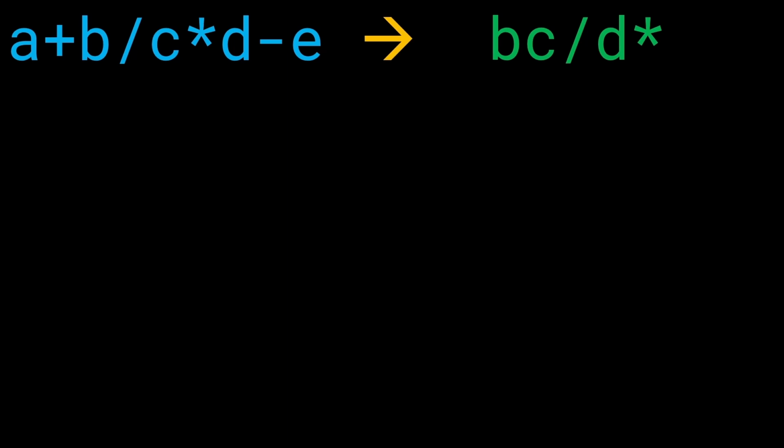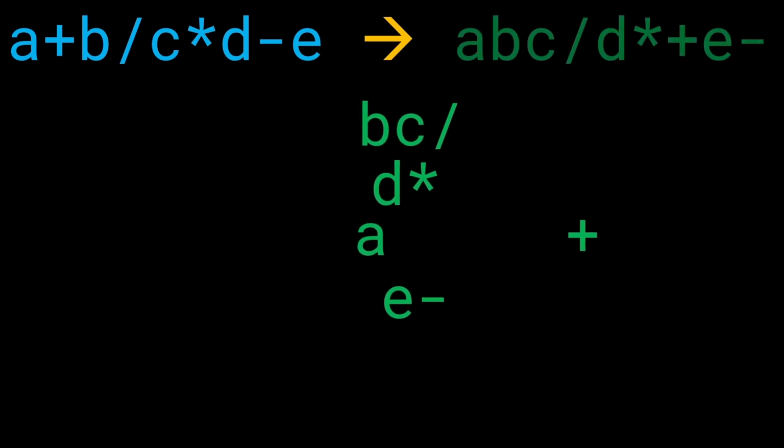All right, how do we handle the plus case and the minus case then? Let's handle the plus one first. So we have A plus this entire expression. We can write A in the front and plus at the end. And then we have minus E towards the end, so we can write it as E minus. Right? So we have followed the BODMAS property and we have written down the infix in postfix notation.